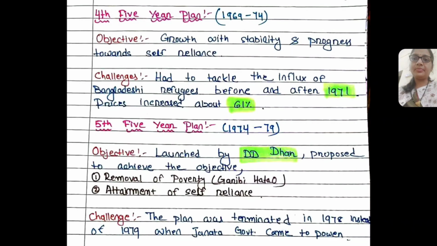Then the fifth 5-year plan from 1974 to 79, launched by D.D. Dhar, who proposed objectives like the removal of poverty, that is Garibi Hatao, in the country, and attainment of self-reliance, that is Atmanirbharta. But here also there was a challenge, as this plan was terminated in 1978, as there was a change of government and the Janata government came to power. That's why this plan was also interrupted.